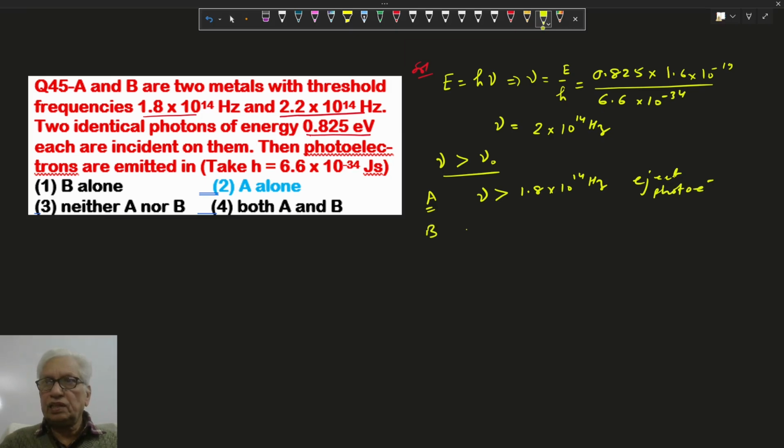But for B, this frequency is less than the threshold frequency 2.2 into 10 power 14. So material B will not eject any electron from the metal surface. Means option 2 is correct.